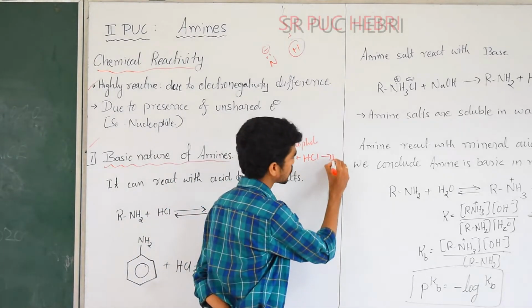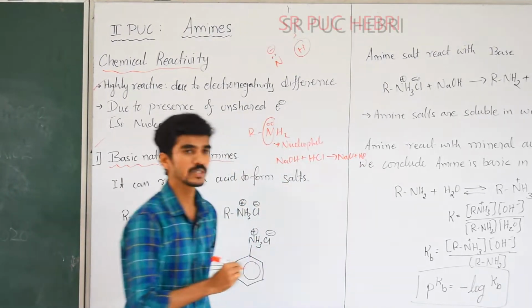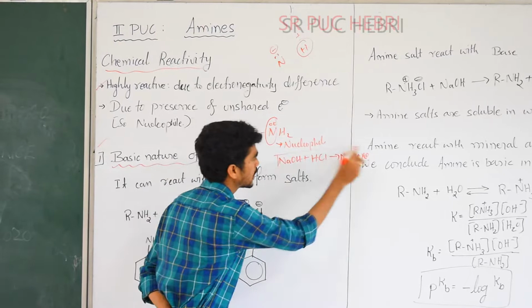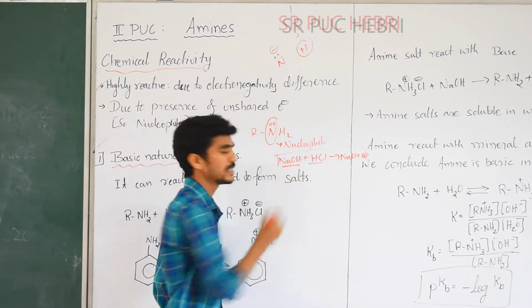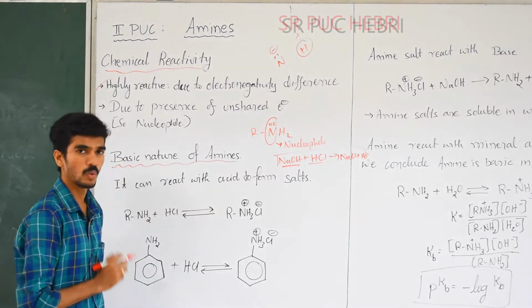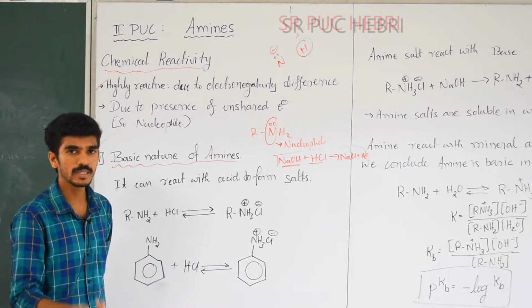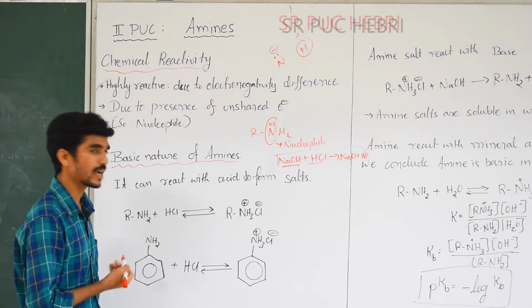Here also NaCl plus H2O will form. So we can say one is a base and another is an acid. The same thing we can do for amines also. For an amine, we don't know whether it is basic or acidic. So what should we do? We should proceed with a reaction.